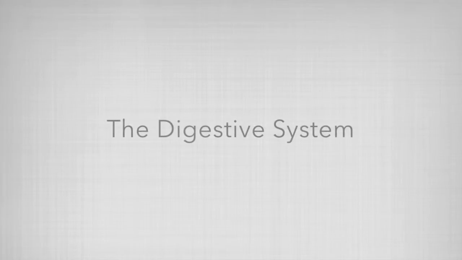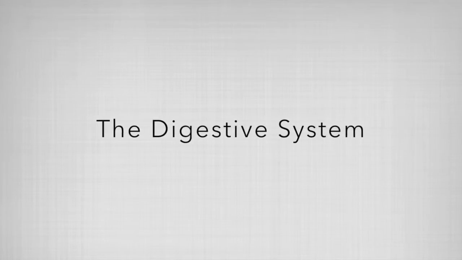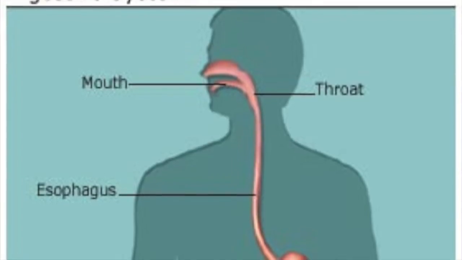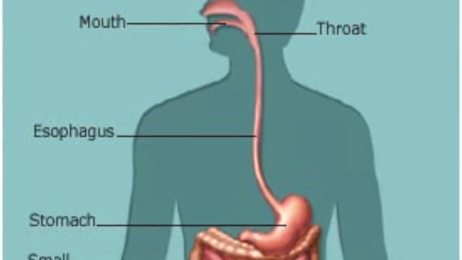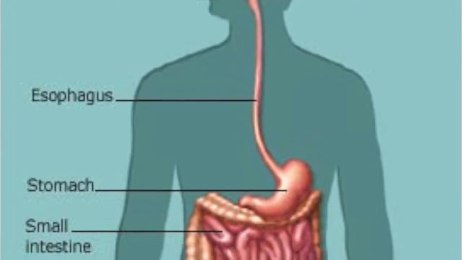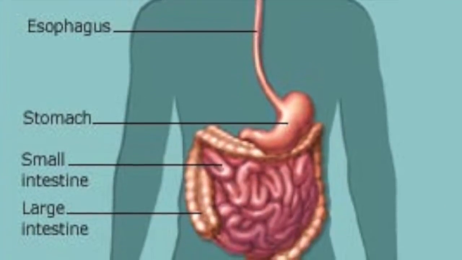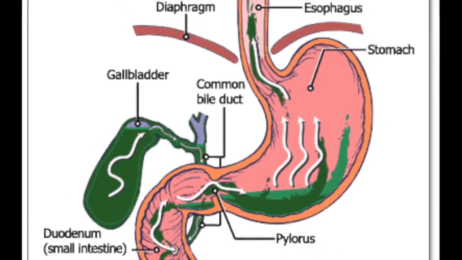The digestive system is the most important system in the process of defecation because through the digestion of food, waste is produced and needs to be eliminated. The process of digestion starts in the mouth when food is masticated with the teeth, and amylase in the saliva breaks down carbs. Once swallowed, the food travels down the esophagus and into the stomach where bile is able to break down the food.